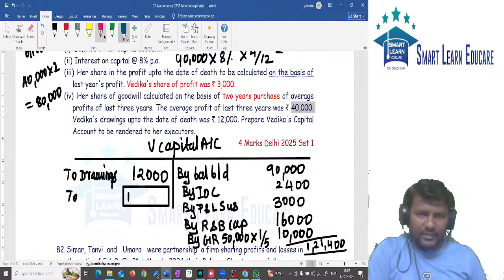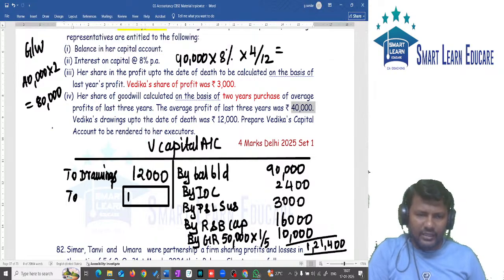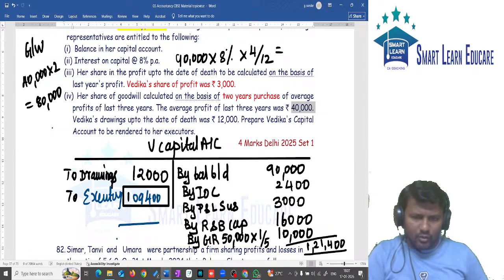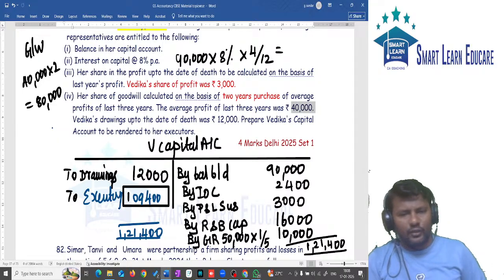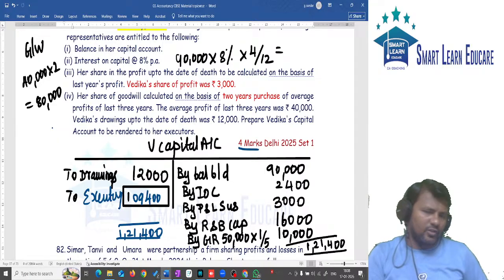This balance will be transferred to what account? Executor account. Whatever balance you are getting, that balance should be transferred to the executor account. How much should be transferred? 1,09,400. So the final answer: 1,21,400 minus 12,000 will give you 1,09,400. This amount should be transferred to the executor account. So 4 marks for this question.